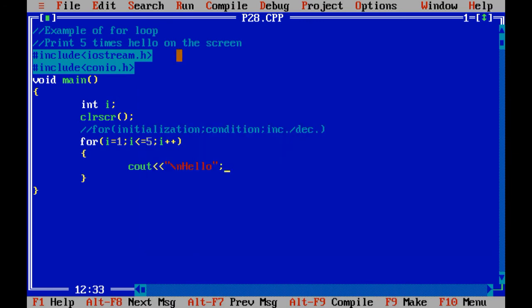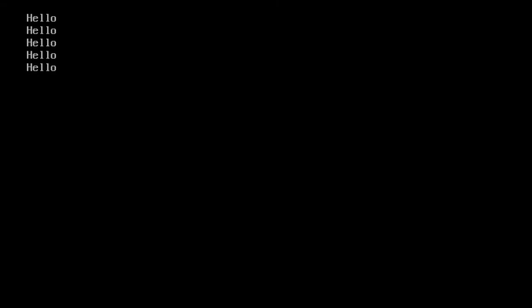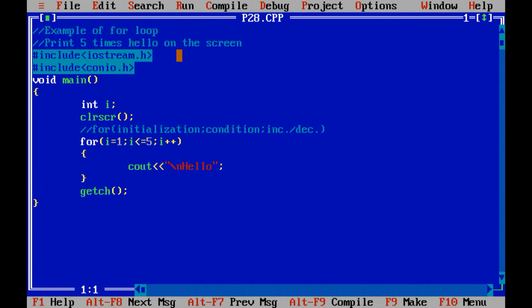We forgot to write getch over here, let me include that. Five times it prints hello on the screen. A loop is nothing but a repetitive process.